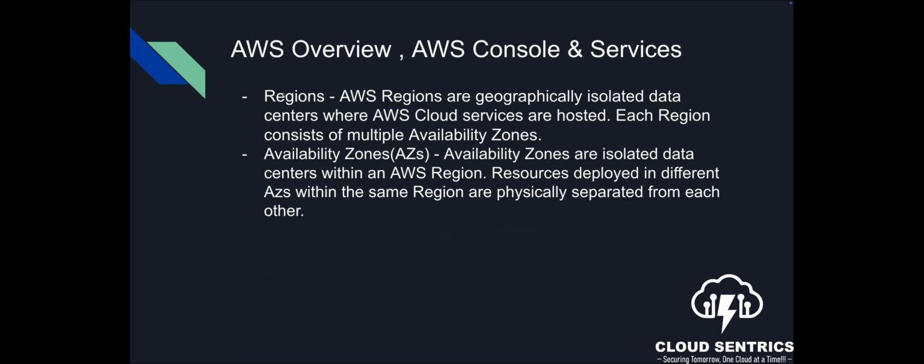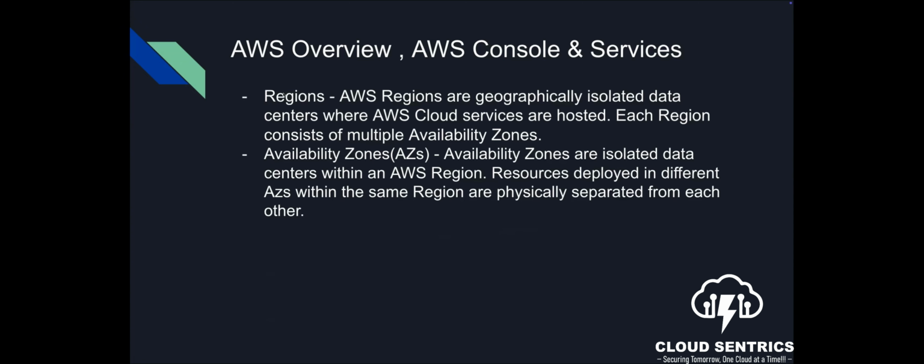Let's take Texas as an example. Texas is a state, okay? So Texas is a region. In AWS terminology, Texas is a region. California is a state. California is a region. So a region is a geographical isolated data location.